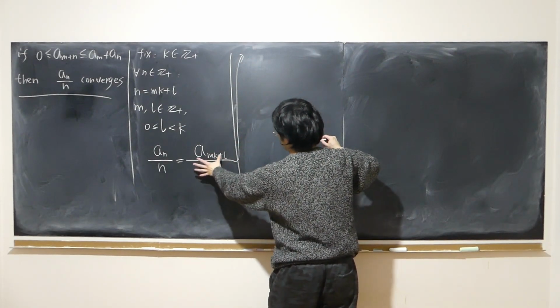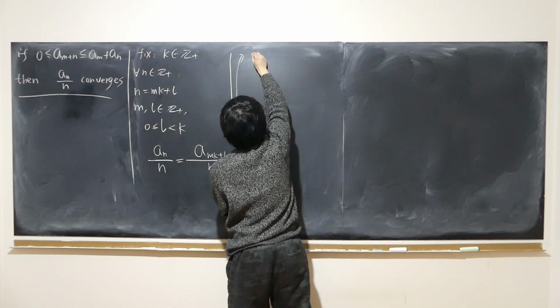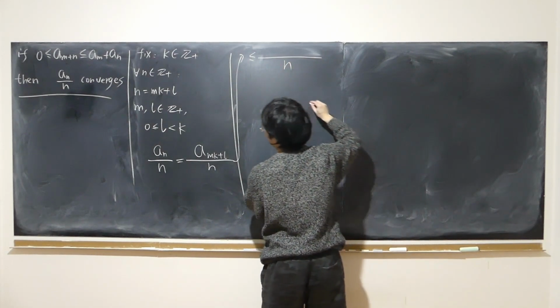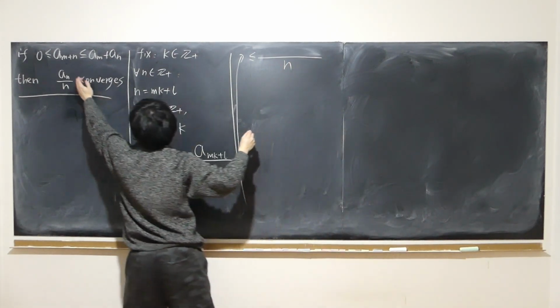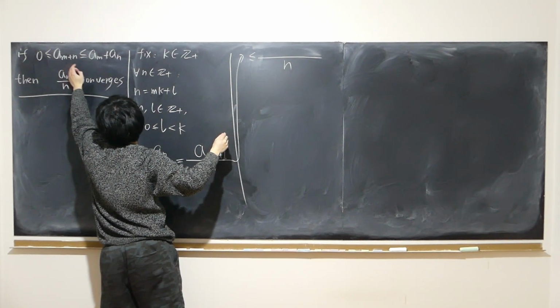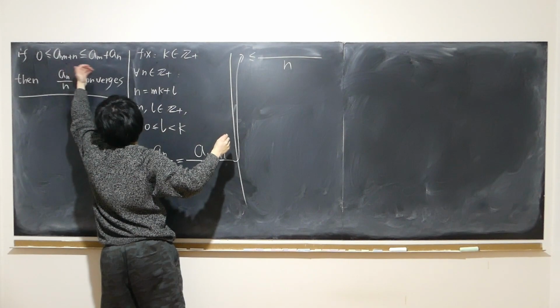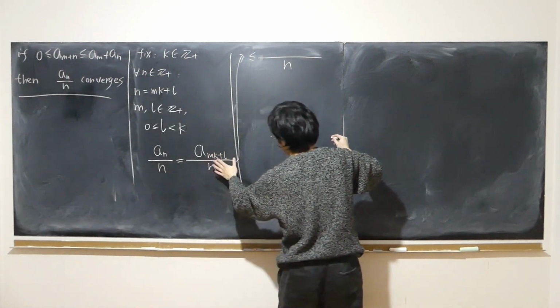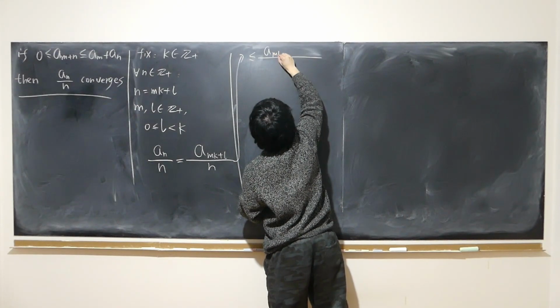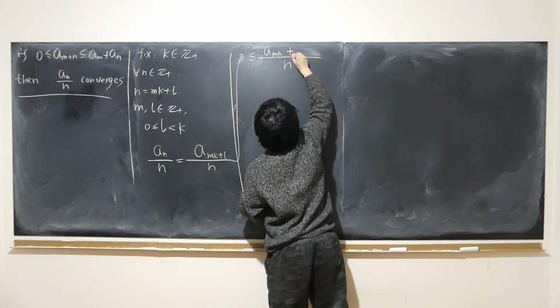My claim is that this is no larger than, with n at the bottom, and like I said, according to the given condition, we can always split up the subscript while losing the inequality. So we'll split up mk and l.